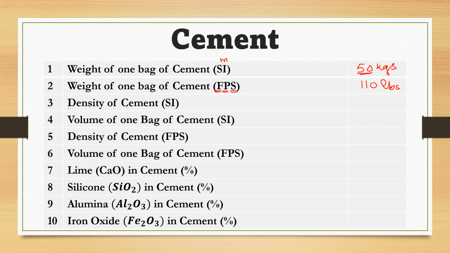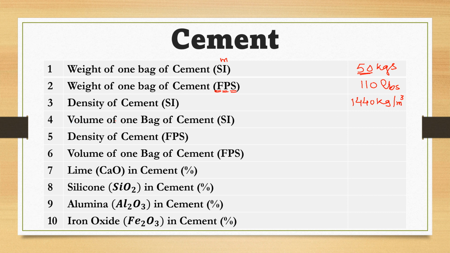Next thing is density of cement. What will be the density of cement in SI, System International? In System International units, the density of cement is normally 1440 kilogram per meter cube. Simply, we can say that density of cement or ordinary Portland cement is 1440 kg per meter cube.